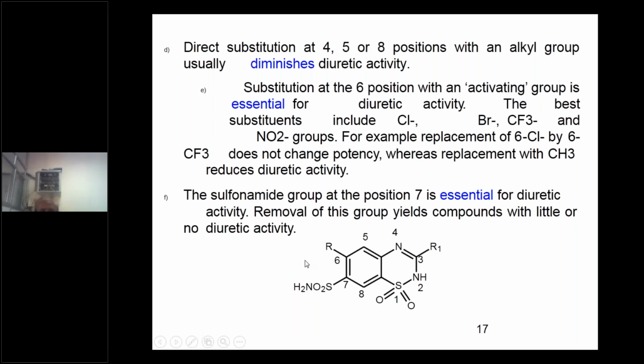And the next point, it is compulsory: the sulfamoyl group at the 7th position is essential for the diuretic activity. Sulfamoyl group at the 7th position is essential, means it is a must. If you replace this, or if you make any substitution on the nitrogen, there will be no diuretic activity. That's what I told you. Removal of this group yields compounds with little or no diuretic activity. So it is essential.